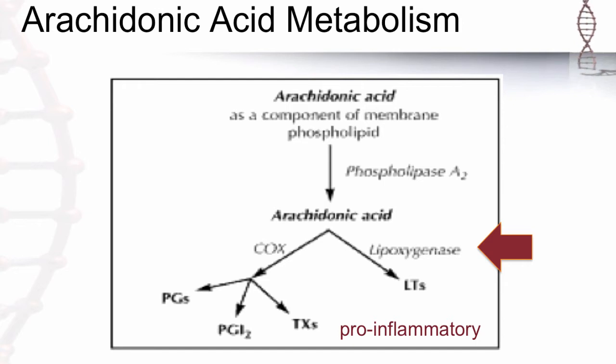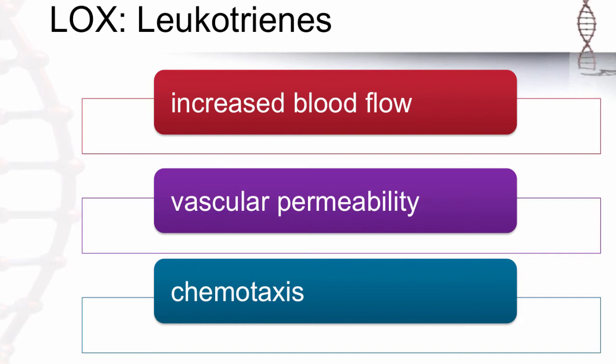Now, if arachidonic acid is metabolized through the lipoxygenase pathway, leukotrienes are produced. Leukotrienes also vasodilate by increasing blood flow. They increase vascular permeability, in addition to attracting inflammatory cells, which is chemotaxis. So this sustains the inflammatory response.